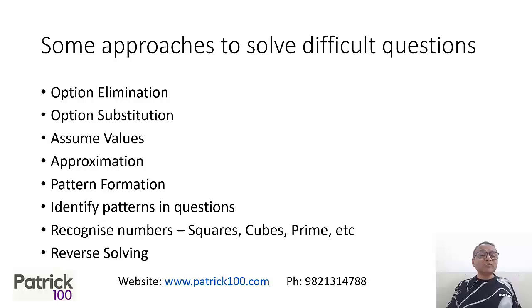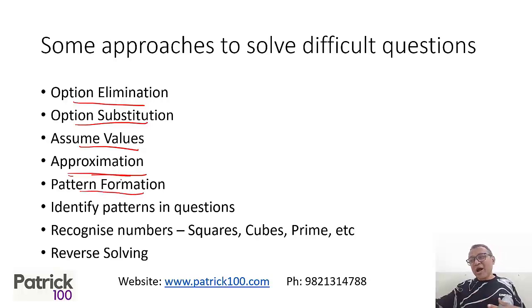Some approaches to solving: one is option elimination. Normally, if the question is tough, the options can be eliminated by simple techniques, maybe last digit calculations. Second is to substitute the options in the question and see if you can get the answer. Third is to assume values: there are particular values you can assume that make it easier to calculate. If the calculations are complex, you can approximate. If the options are far apart, try to approximate and figure out which can be the answer.